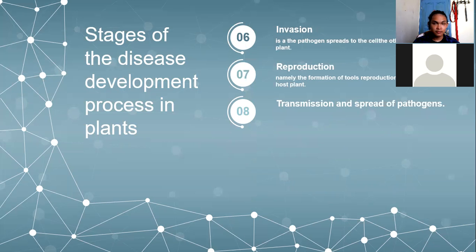Six, invasion is when the pathogen spreads to the other cells of the host plant. Seven, reproduction, namely the formation of reproductive structures that multiply in the host plant. Eight, transmission and spread of pathogen.